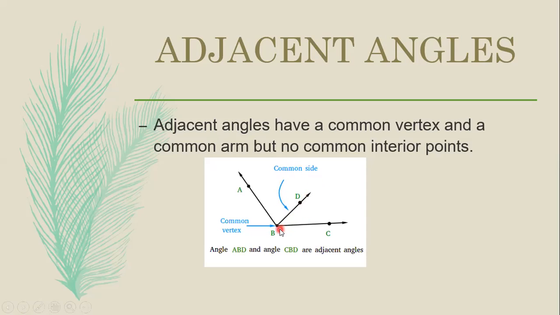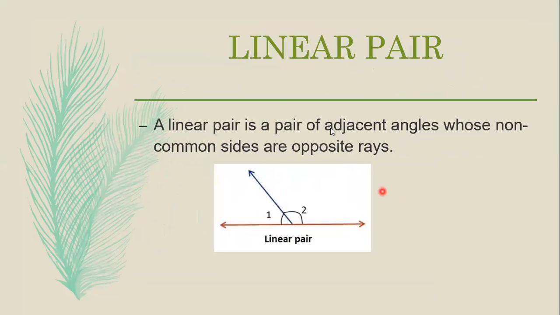Now here you can see BD is also a common side: angle ABD and angle DBC. So these two, angle ABD and angle CBD, are the adjacent angles. Next is linear pair. What do we mean by linear pair? A linear pair is a pair of adjacent angles whose non-common sides are opposite rays. So a linear pair involves adjacent angles, which we have just seen.